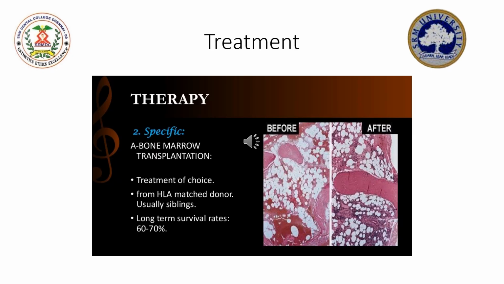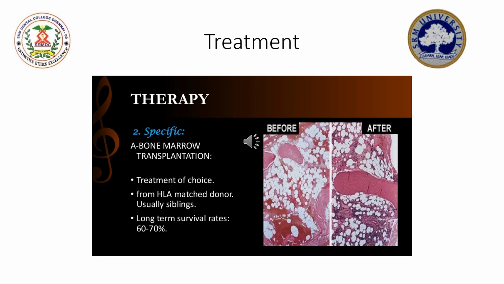Coming to the treatment, the principles of treatment for aplastic anemia include, number one, identification of the possible etiological cause. Now, the etiological element has to be eradicated. This is followed by supportive care, which includes frequent blood transfusions, supplementation with platelet concentrates, and also prevention of infections.